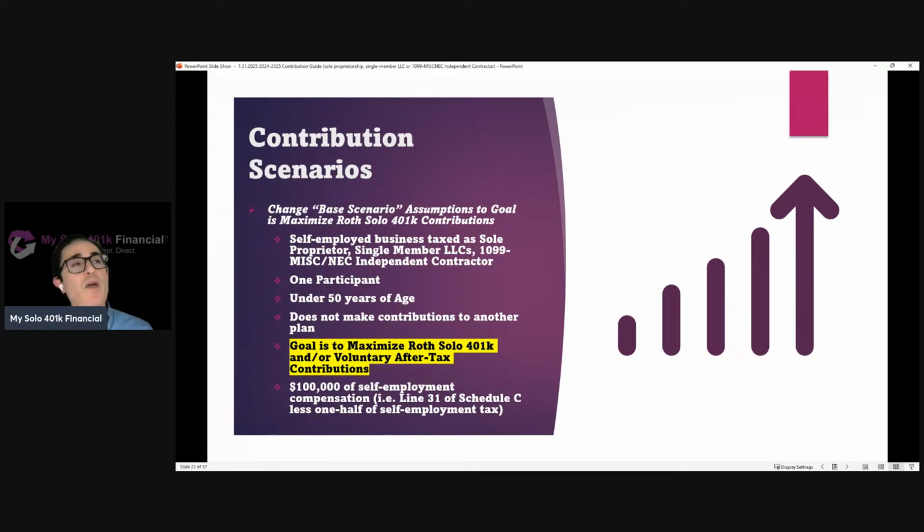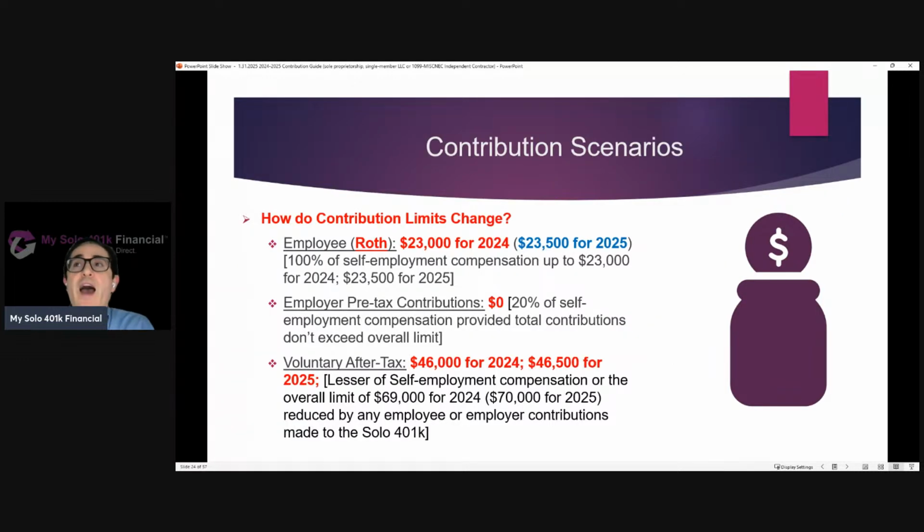Again, we're assuming they don't make contributions to another plan, $100,000 of self-employment compensation. But instead of first maximizing pre-tax contributions and then making whatever else they can as a Roth or mega backdoor Roth contribution, let's assume that they're not interested in making pre-tax contributions and only interested in making Roth or voluntary after-tax contributions. So they're still able to make that same employee contribution amount, but instead of having the funds deposited into their pre-tax solo 401k account, it's going to go directly to the Roth account. They're not going to make employer pre-tax contributions because they're not interested in making pre-tax contributions. Then they just make the difference up to the overall limit as a voluntary after-tax contribution.